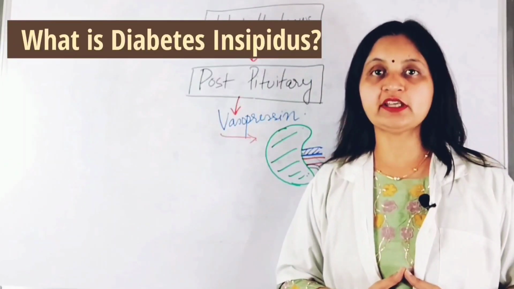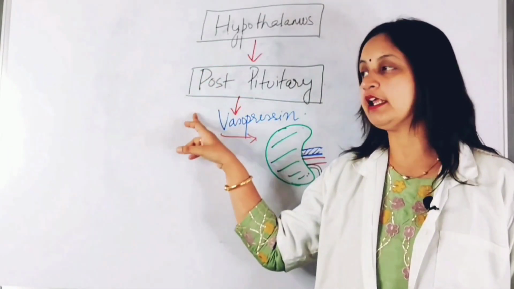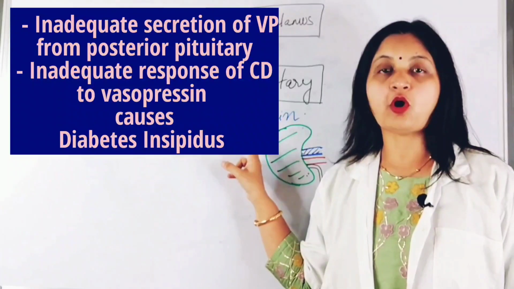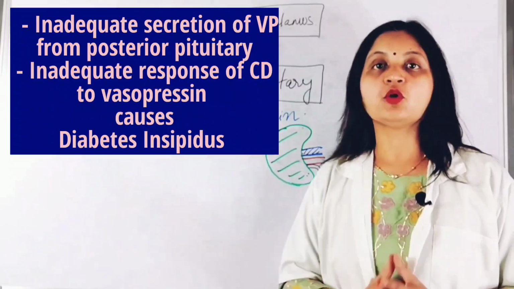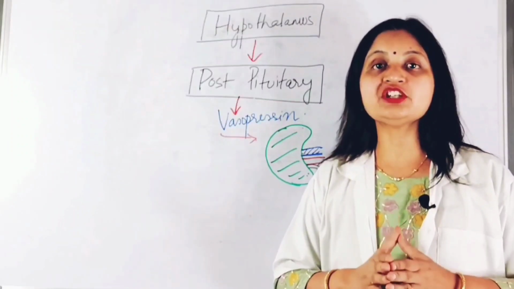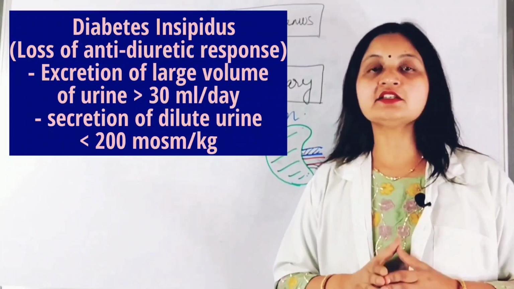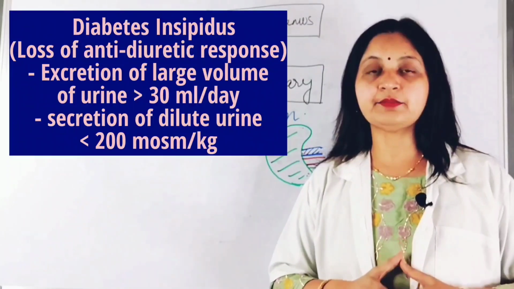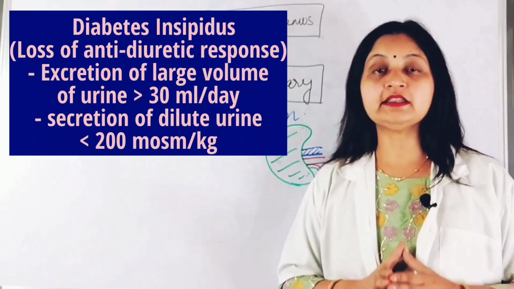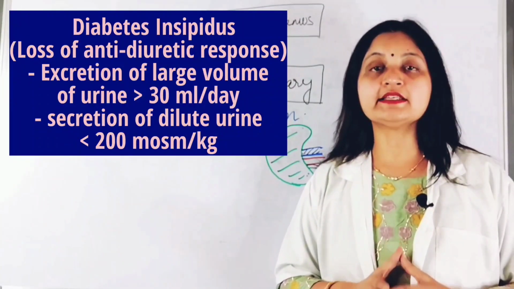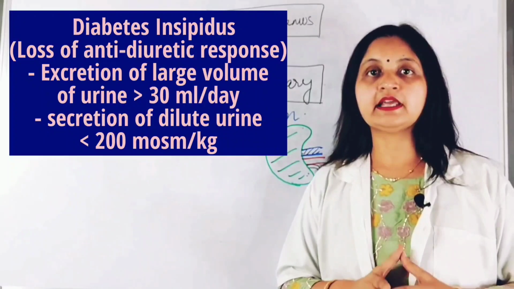Diabetes insipidus is a condition characterized by inadequate secretion of vasopressin from the posterior pituitary or inadequate responsiveness of the collecting ducts of the kidney to vasopressin. So inadequate response or decreased secretion of vasopressin leads to loss of anti-diuretic action, and this causes a disease known as diabetes insipidus, which is characterized by excretion of a large volume of urine, that is more than 30 ml per day, and the urine is dilute, that is the osmolality is less than 200 milliosmolar per kilogram.